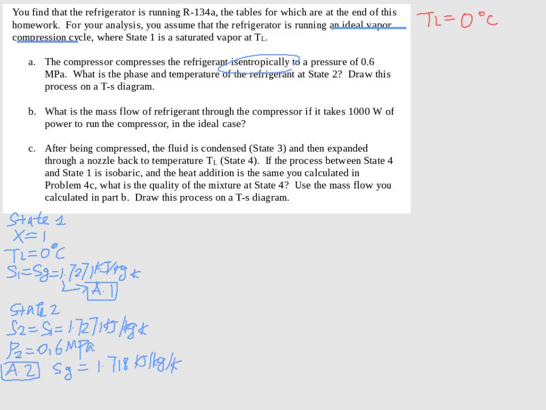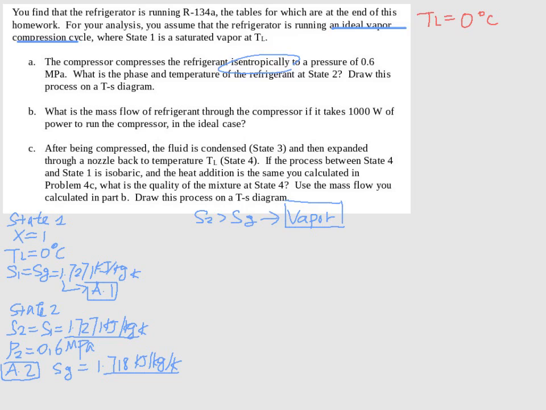Okay, and since S2 is bigger than Sg, if we compare these two numbers, S2 is bigger than Sg, we can conclude that it is in a vapor phase. Okay? And now we need to find the temperature at state 2.